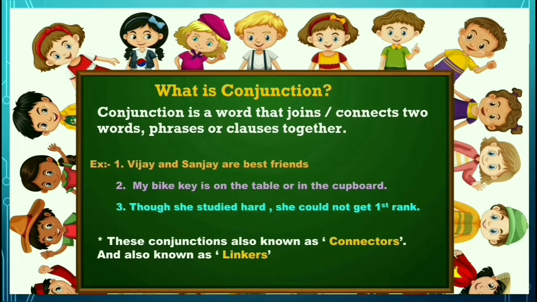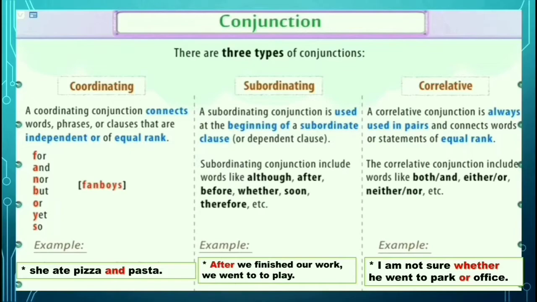So next, let's move on to the types of conjunction. As we knew before, there are 3 types of conjunctions: first, coordinating conjunctions; second, subordinating conjunctions; and third, correlative conjunctions. A coordinating conjunction connects words, phrases or clauses that are independent or of equal rank.